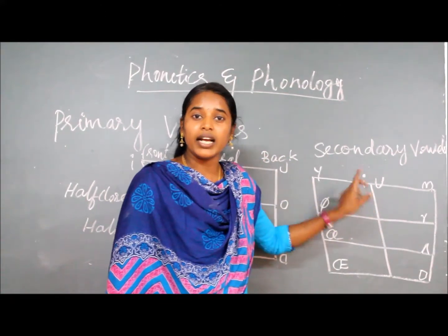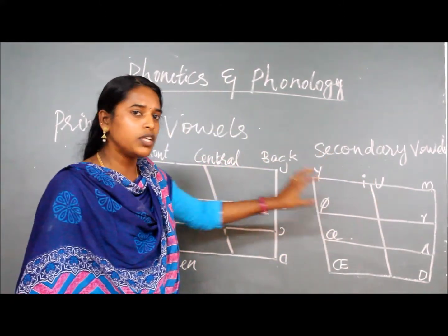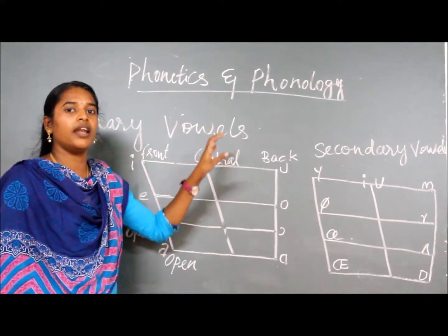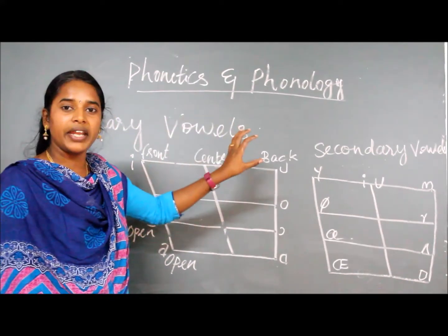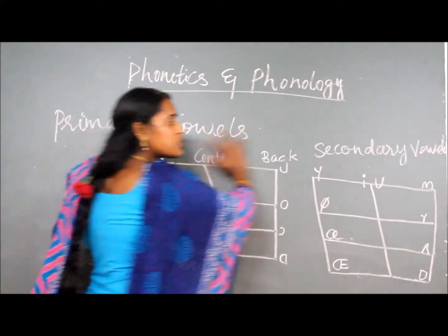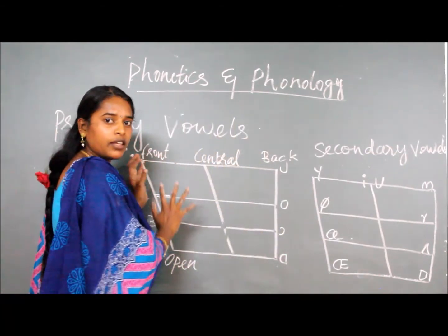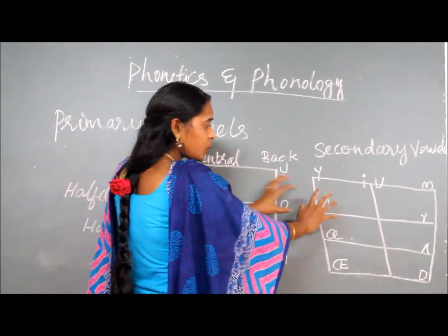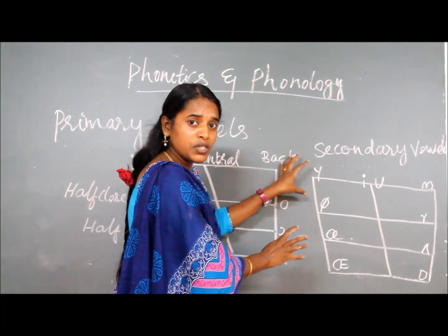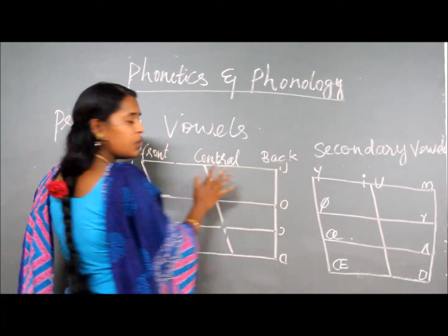So this is the concept according to these cardinal vowels and based on Daniel Jones. Based on this conclusion, there are 18 primary and secondary vowels in this vowel structure.